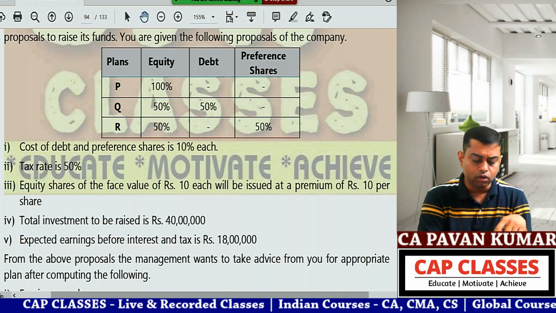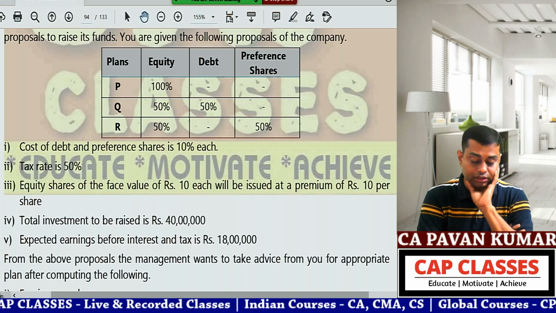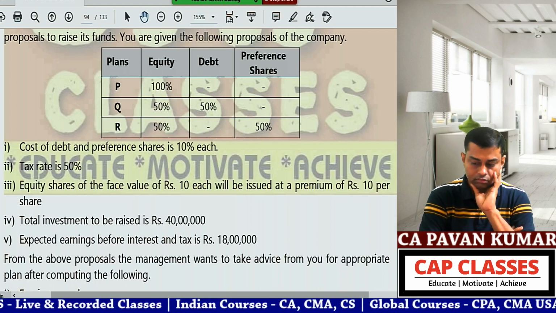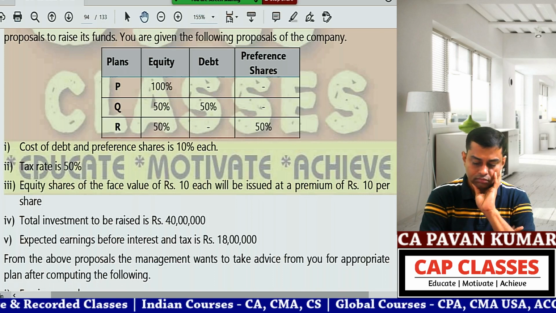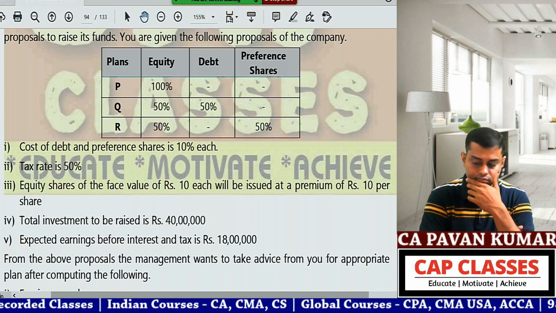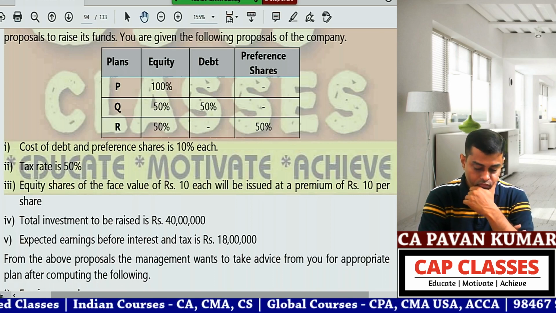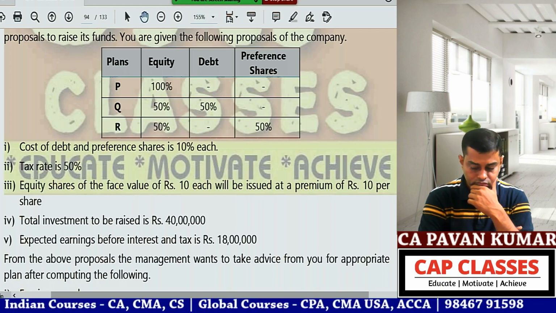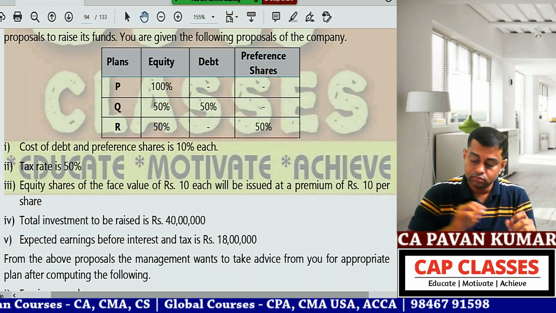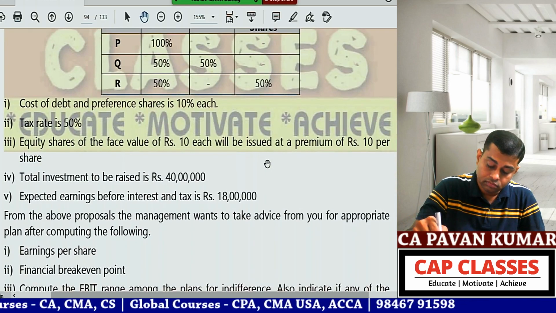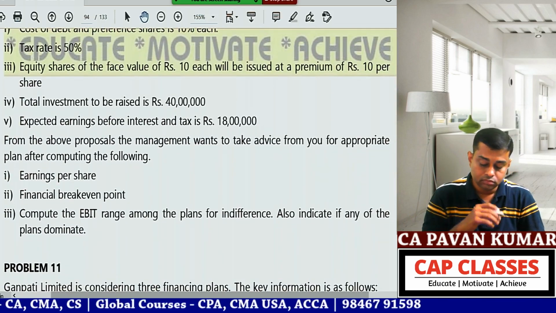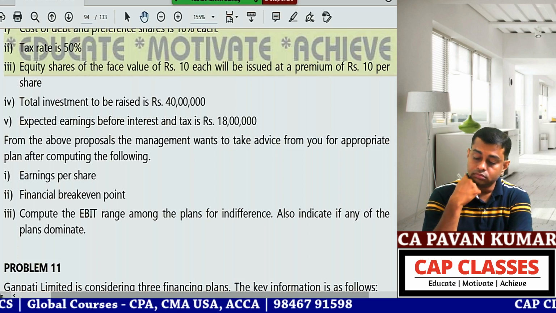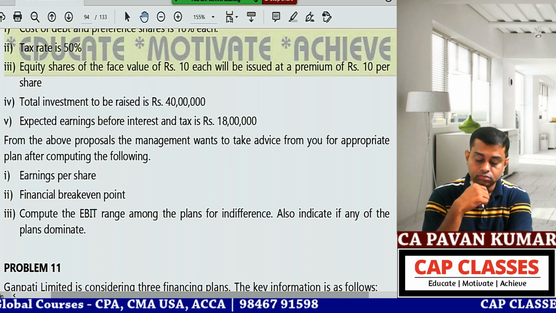You don't need to find out the cost of debt and cost of preference, it is 10% each. Tax rate is 50%. Equity shares of face value rupees 10 each will be issued at a premium of rupees 10 per share. Total investment to be raised is 40 lakhs. Expected earnings before interest and tax is 18 lakhs. From the above proposals, the management wants advice from you for the appropriate plan after computing the following: EPS, financial break-even point, and compute the EBIT range among the plans for indifference. Also indicate if any of the plans dominate.